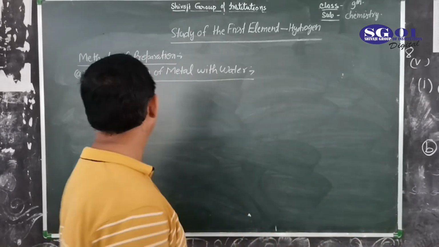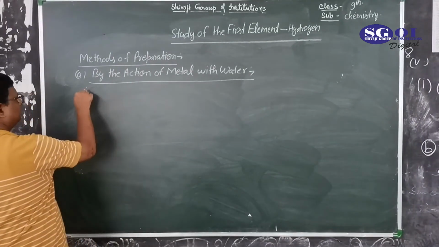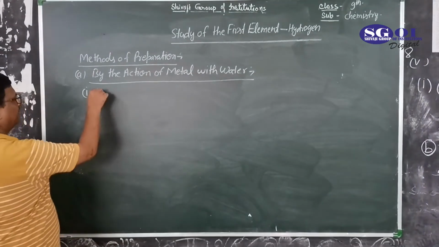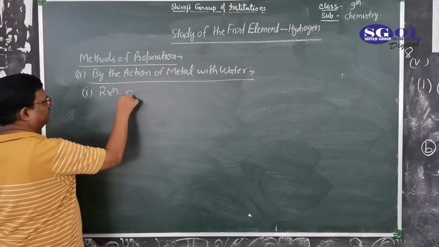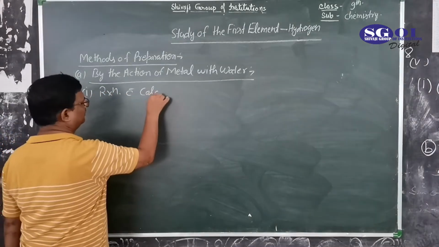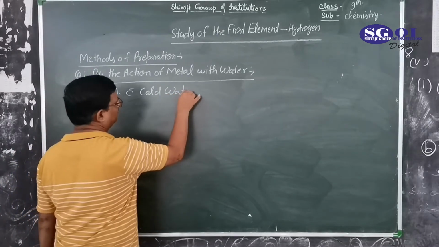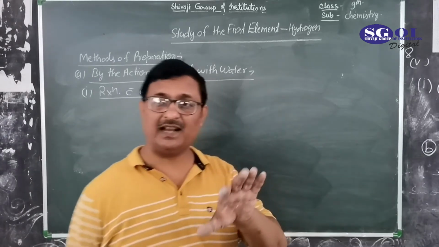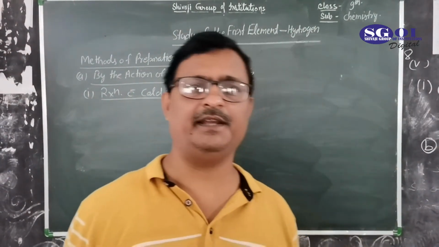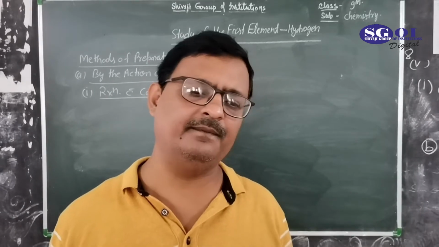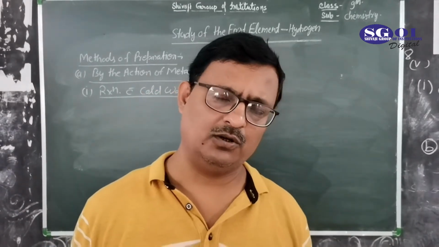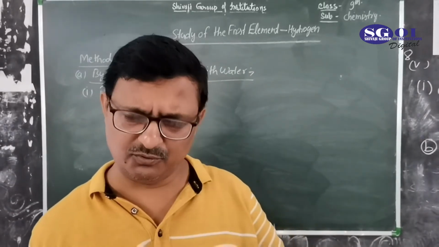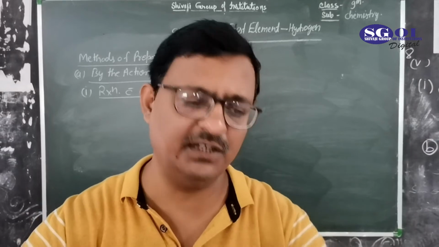So the first one is the reaction with cold water. Metals which are highly reactive react with cold water, less reactive metals react with hot water, and even less reactive metals react with water in steam form.